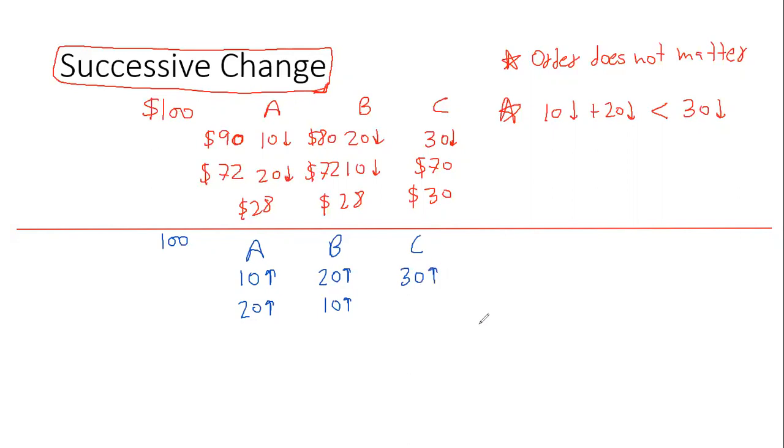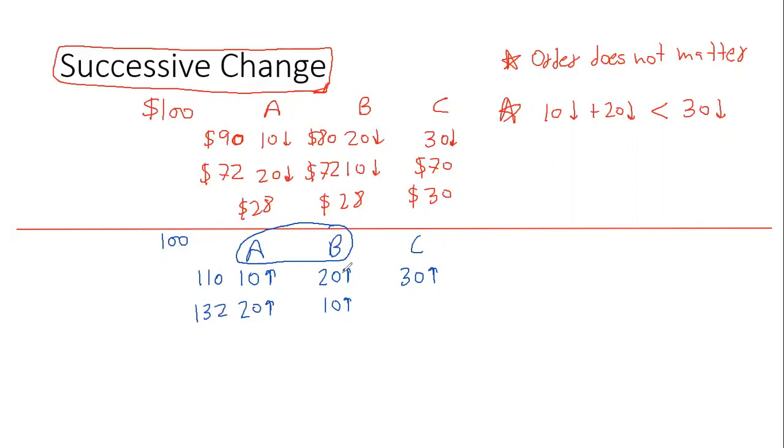Now, which flat will actually give me the maximum profit? This time A and B will give me the maximum profit. Let's understand how. Again, the base price is 100. If the price is increased by 10%, the price will become 110. Again, it is increased by 20%. Now 10% of 110 is, shifting one decimal place, 11, so 20% will be 22. I will add 22. That means the new price is 132.